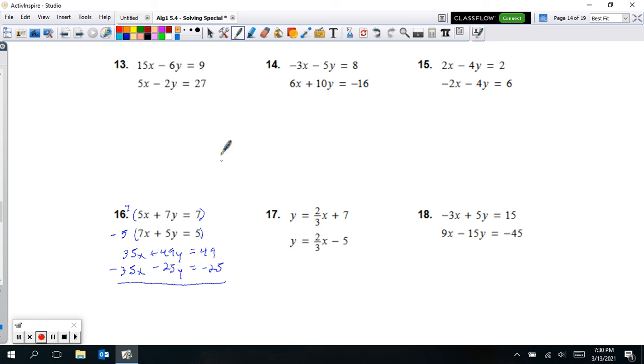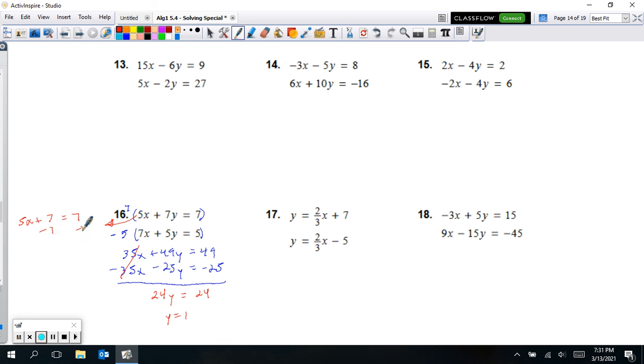So when I cancel things out here, I'm only going to be canceling just the x's. So we are going to get one solution on this one. So 49 minus 25, that's going to be 24. 24y is equal to, and we get the same thing over here, 49 minus 25 is also 24, so y is equal to 1. And so I just choose one of these equations. I'll go ahead and choose the top equation. So 5x plus 7y, so 7 times 1 is 7, equals 7.